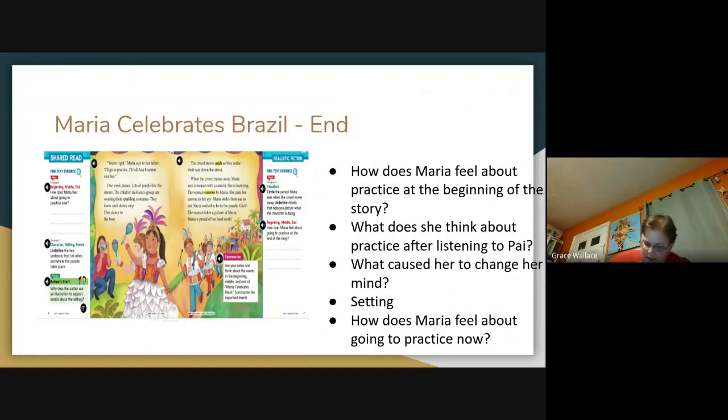I'm going to read the last page. The crowd moves aside as they make their way down the street. When the crowd moves away, Maria sees a woman with a camera. She is hurrying. The woman scurries by Maria. She puts her camera to her eye. Maria smiles from ear to ear. She is excited to be in the parade. Click! The woman takes a picture of Maria. Maria is proud of her hard work. And that's the end of our story.